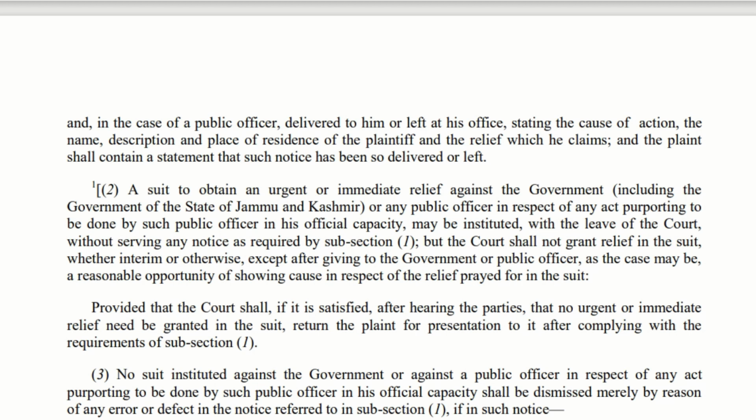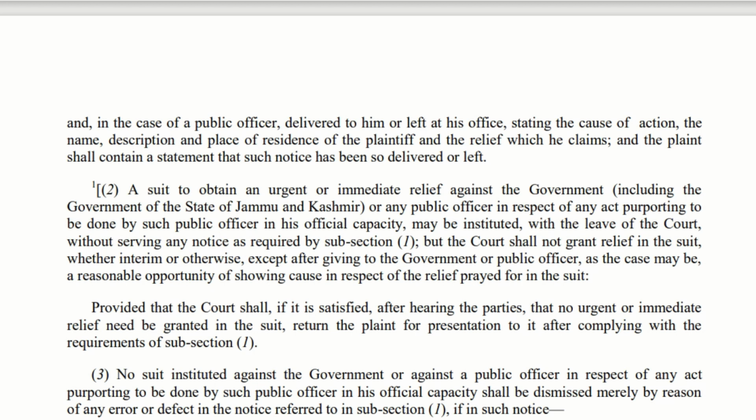And in that notice, what information should you give? The first point is you should give the cause of action. The second is the name. The third is description. The fourth point is place of residence of the plaintiff. And the fifth point is the relief he is claiming.